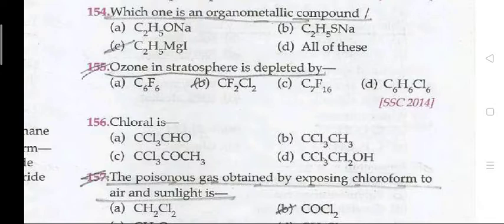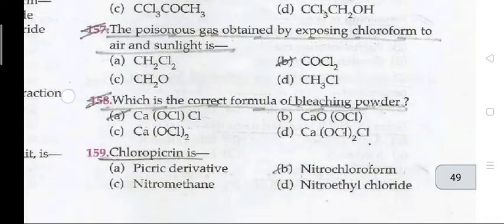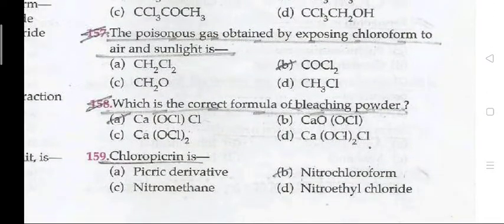Question 157: The poisonous gas obtained by exposing chloroform to air and sunlight is? The right answer is B, COCl2. The next question, 158: Which is the correct formula of bleaching powder? CaOCl2. Next question, 159: Chloropicrin is nitrochloroform.